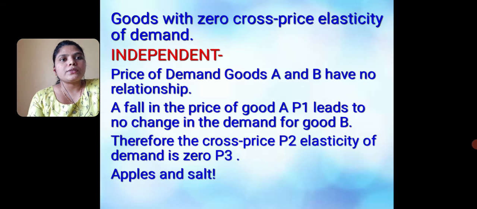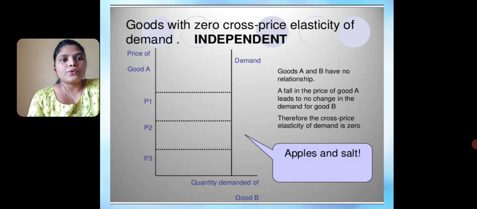Goods with zero cross price elasticity of demand are independent. The prices and demand of goods A and B have no relationship. A fall in the price of good A leads to no change in demand for good B. Therefore, the cross price elasticity of demand is zero. For example, apple and salt. If the price of apple rises or falls, the demand for salt is still constant.